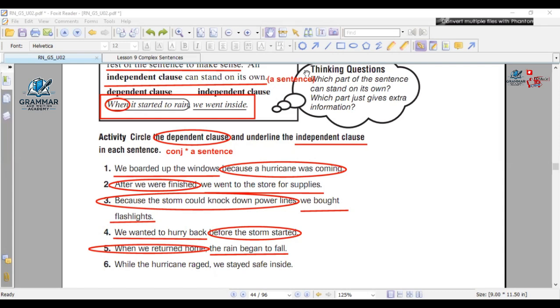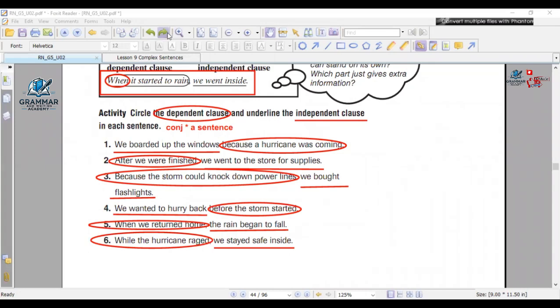Yes, because it has the subordinating conjunction called while, right? And we stayed safe inside is independent. Yes, it's the independent clause. It can stand alone, and this is the rest of the sentence. Thanks, Naif. Thank you, Mister. You're most welcome. Check your answers as fast as you can.